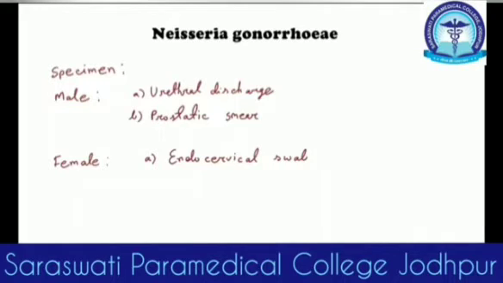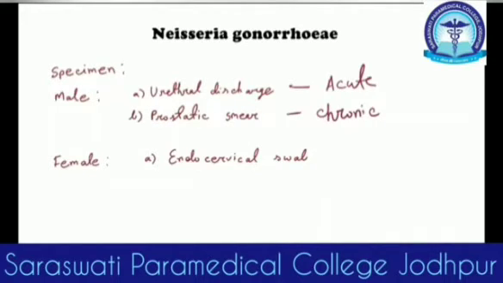There is a purulent urethral discharge in gonorrhea, but we will find this discharge only in acute conditions. In chronic condition, there will be very little purulent discharge, as there will be urethral stricture, so the urethral discharge will be scanty, and so we will take a prostatic smear in that case.